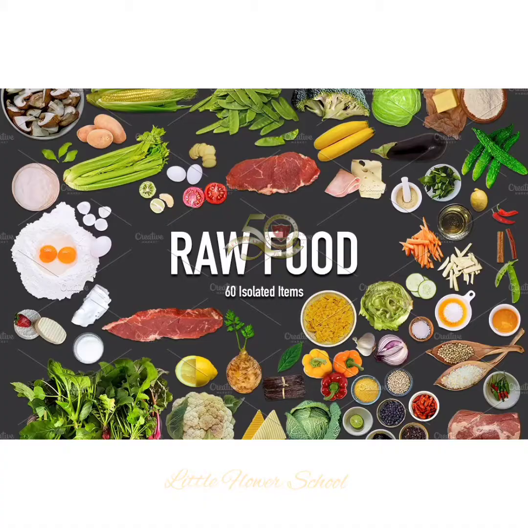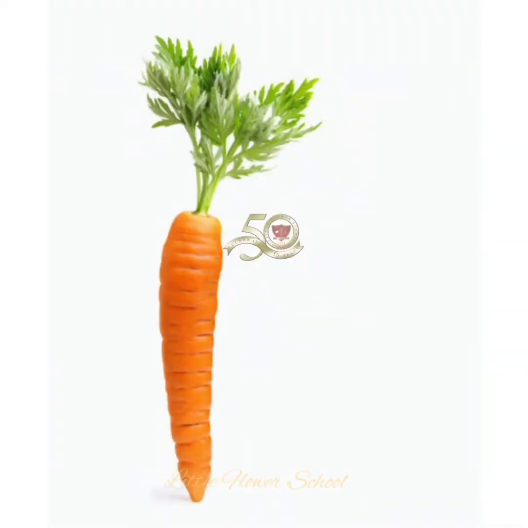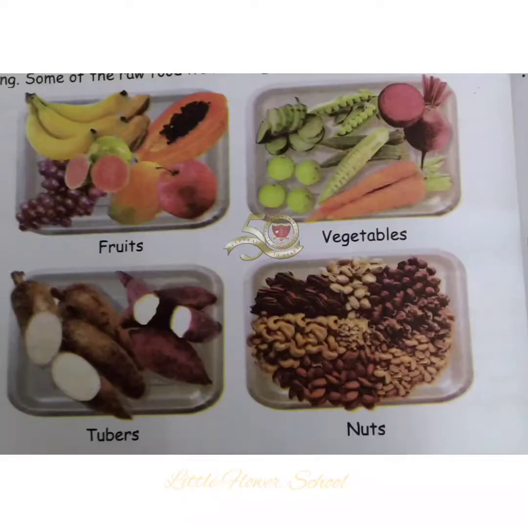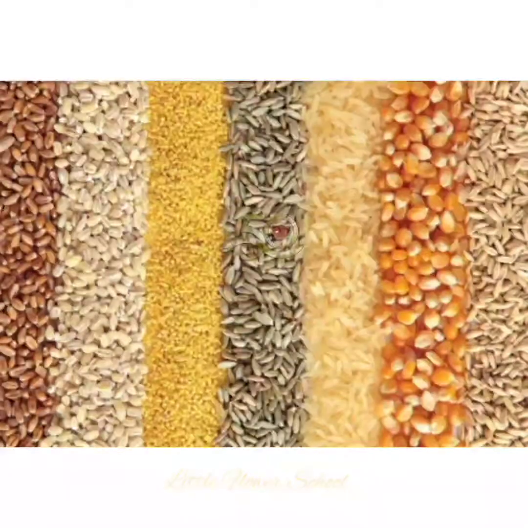It is also known as uncooked food. Food that we eat directly without cooking is called raw food. Fruits and some vegetables we can eat as raw food. For example, carrot we can eat as it is, and also cucumber, and some tubers and nuts also we can take in a raw form. Some pulses and cereals are also eaten.